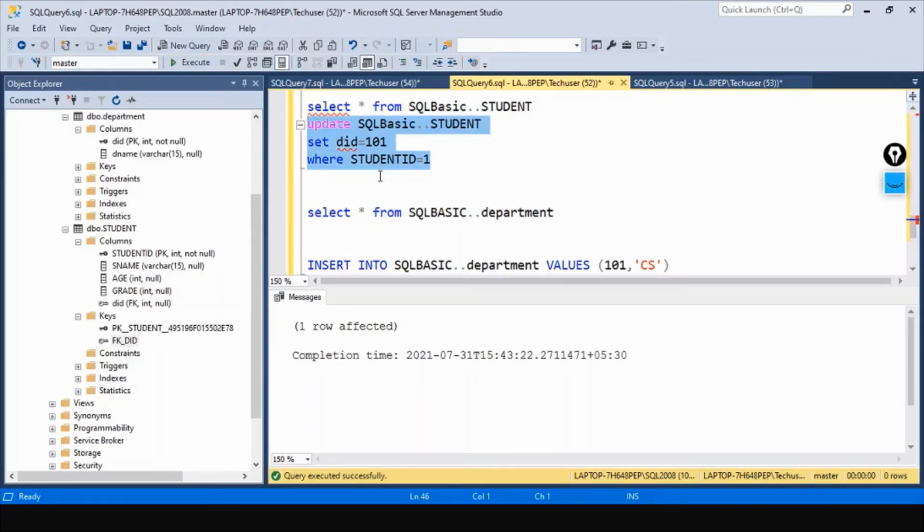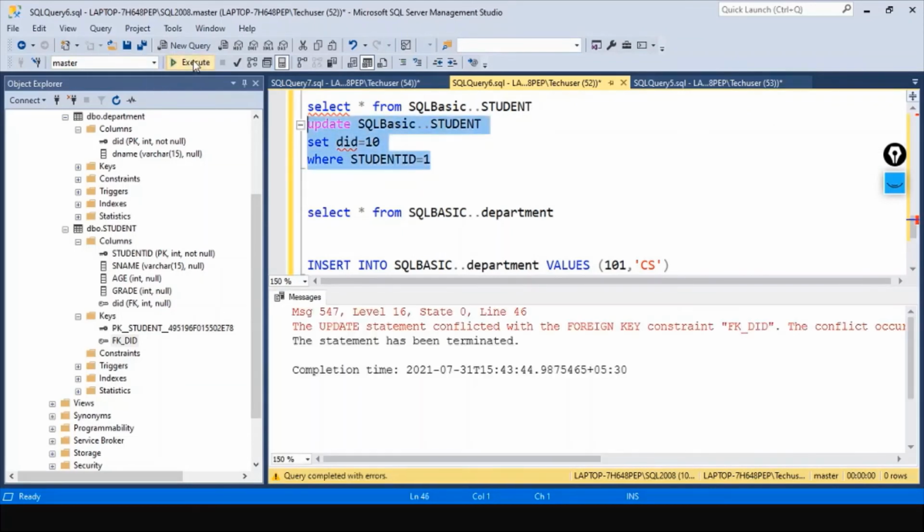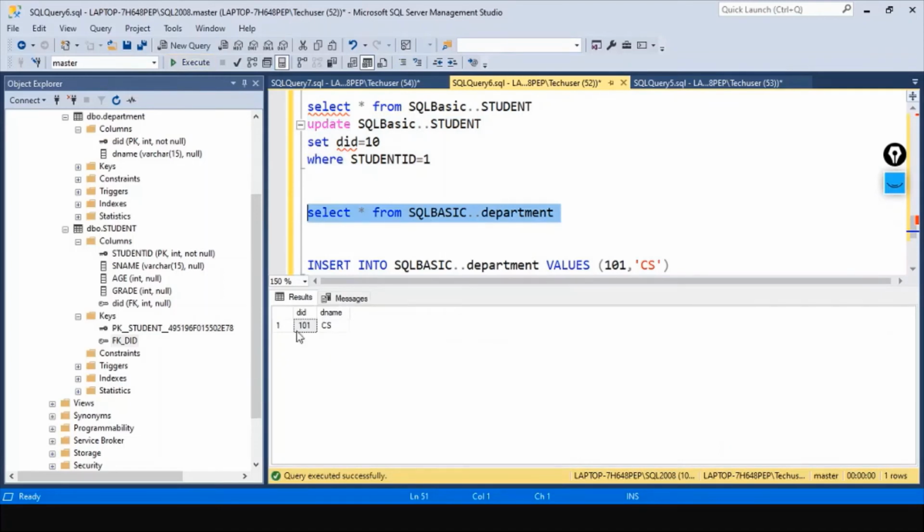The moment you try to enter one more record which is not present in this department ID, again it will throw you an error. Let's run for 10 for the student ID 1. It will throw an error again. Statement has been terminated with a foreign key constraint. Okay, now let's execute this table, 101.